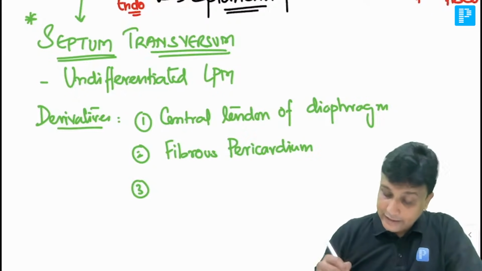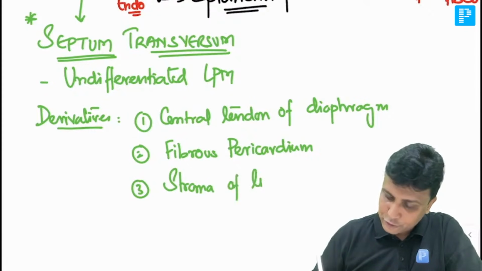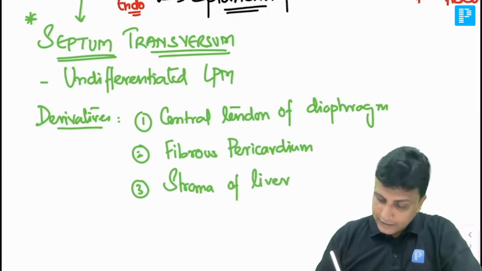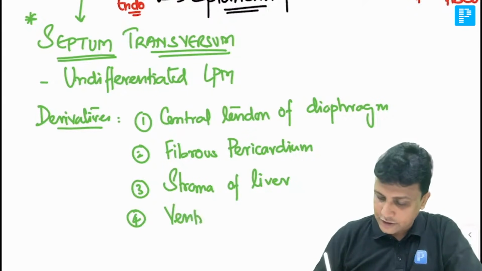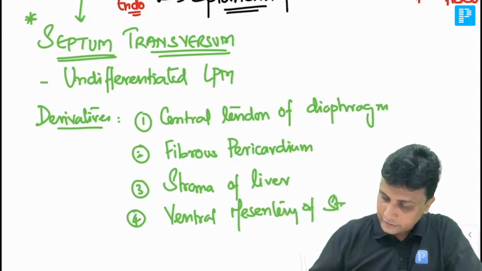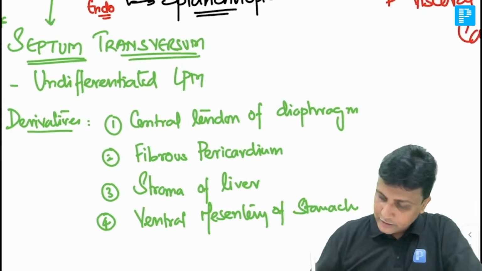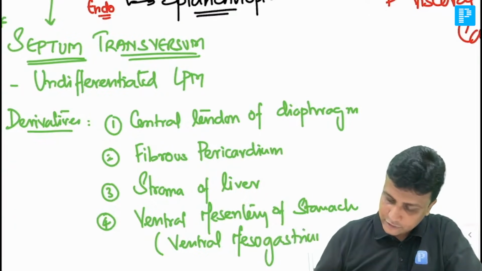Number 3, it is the one which is actually going to form the stroma of liver. And number 4, it is going to form the ventral mesentery of stomach. ठीक है, या फिर इसी को आपके बुक्स में लिखा जाता है वेंट्रल मीजोगैस्ट्रियम, ठीक है।